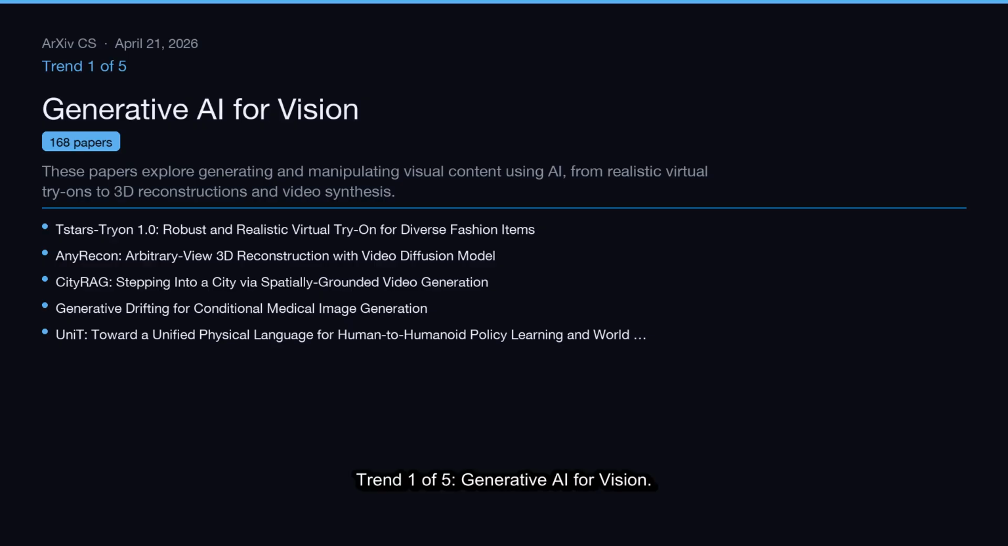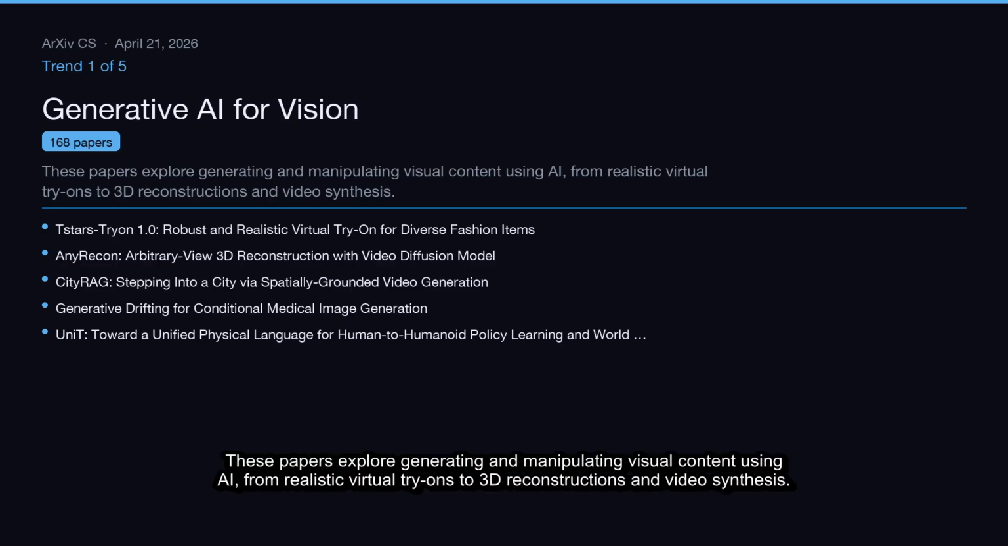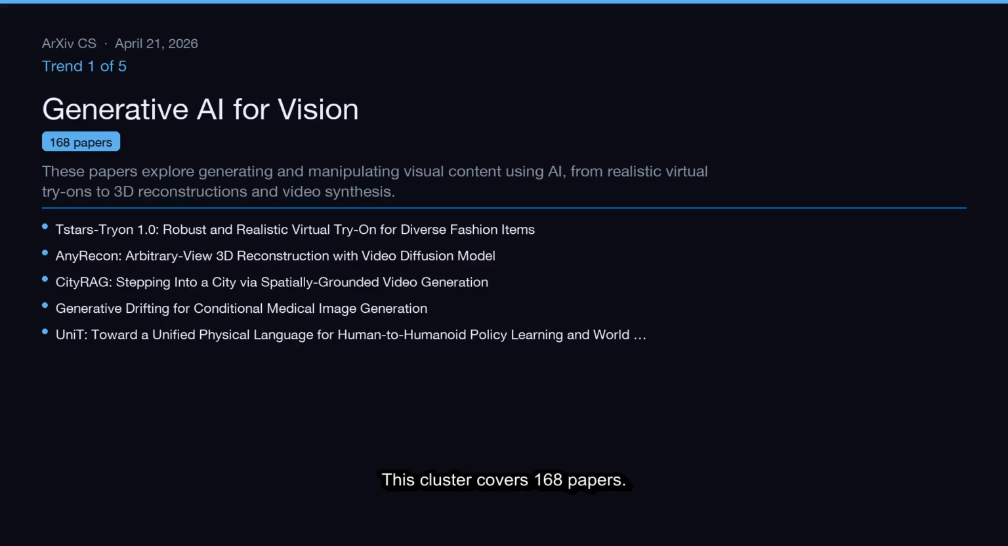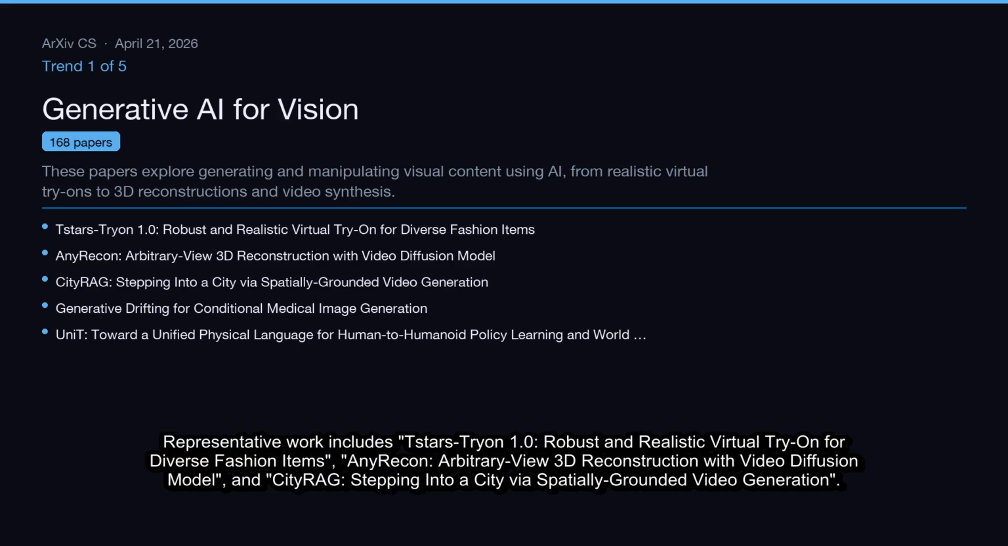Trend 1 of 5, Generative AI for Vision. These papers explore generating and manipulating visual content using AI, from realistic virtual try-ons to 3D reconstructions and video synthesis. This cluster covers 168 papers. Representative work includes STARS Try-On 1.0, robust and realistic virtual try-on for diverse fashion items, Any Recon, arbitrary view 3D reconstruction with video diffusion model, and City RAG, stepping into a city via spatially grounded video generation.